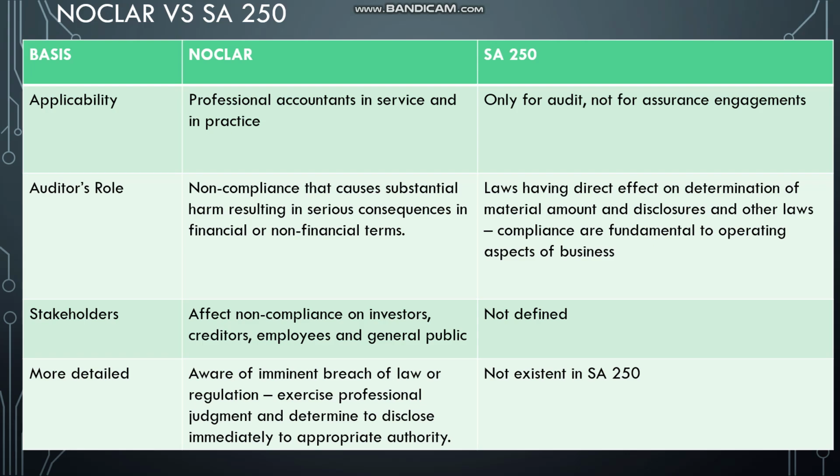So let's quickly summarize the bases. First is applicability, next is auditor's role, next is stakeholders, next is more detail. The key terms: NOCLAR is for professional accountants, whereas SA 250 is only for audit. In auditor's role for NOCLAR, the key terms are substantial harm and financial or non-financial terms,